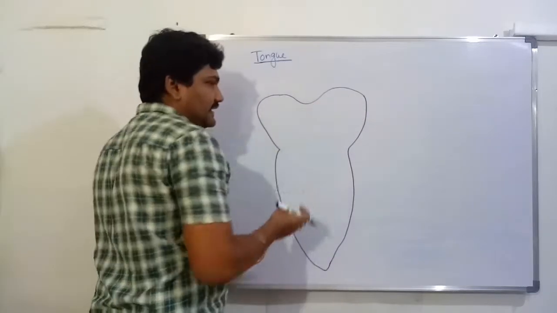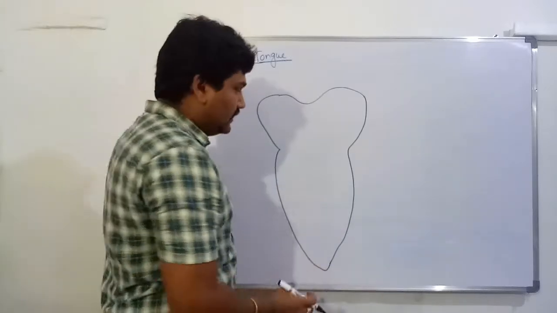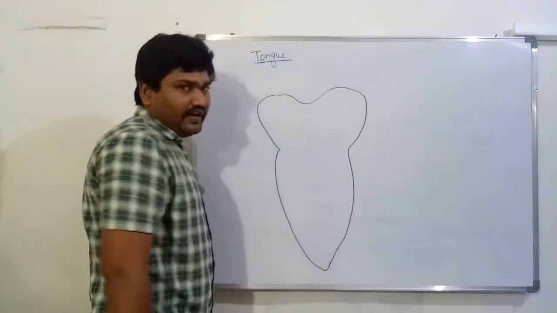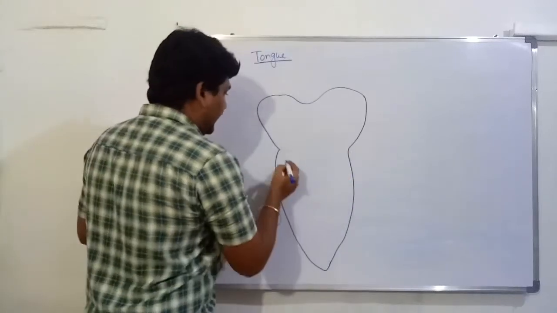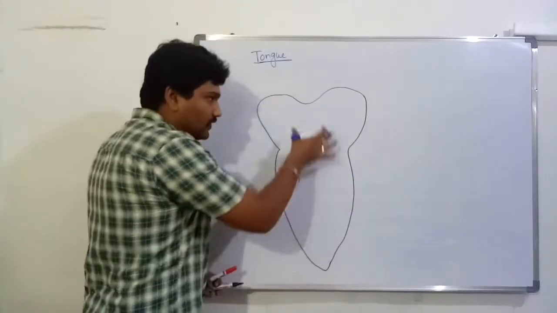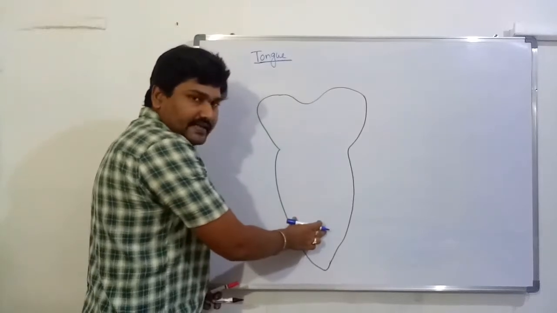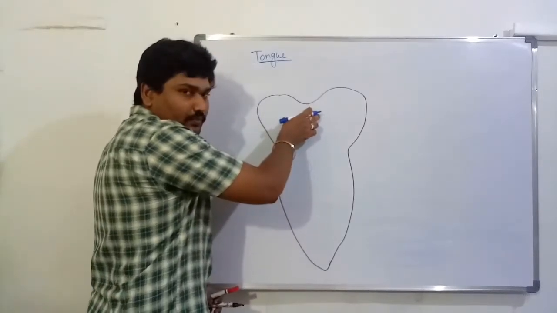The posterior one is attached to the floor of the buccal cavity by the frenulum, we know that. The anterior one is free and movable. Okay, the oral tongue and the pharyngeal tongue. The oral tongue is located in the anterior region of the tongue. The pharyngeal tongue is located in the posterior region.